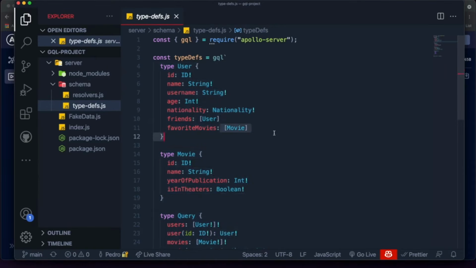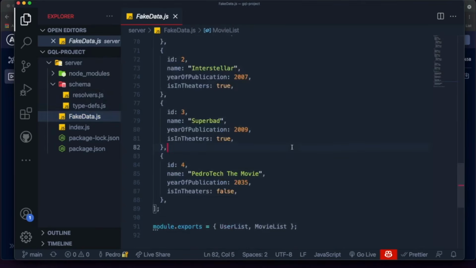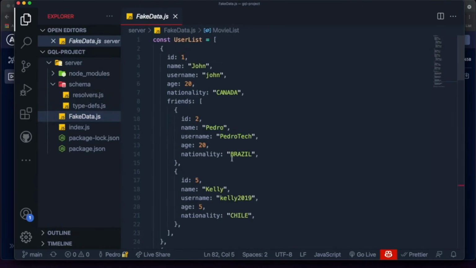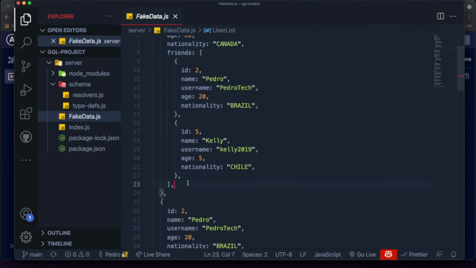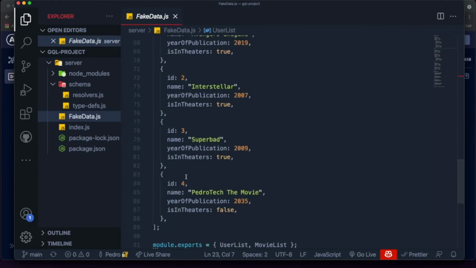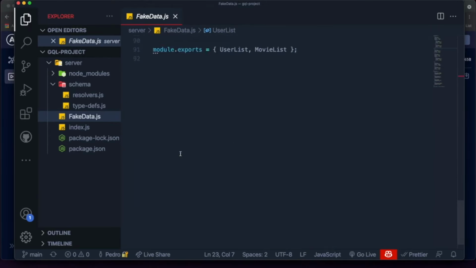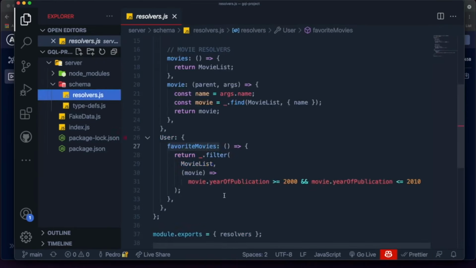It returns a movie, which is a type we created. So we do need to specify how to get the favorite movies for this user, since in our fake data over here, this isn't included inside of the user list. So the data for the user that we get from our single database request doesn't include a field called favorite movies. So we do need to do that over here at the bottom inside of our resolver.